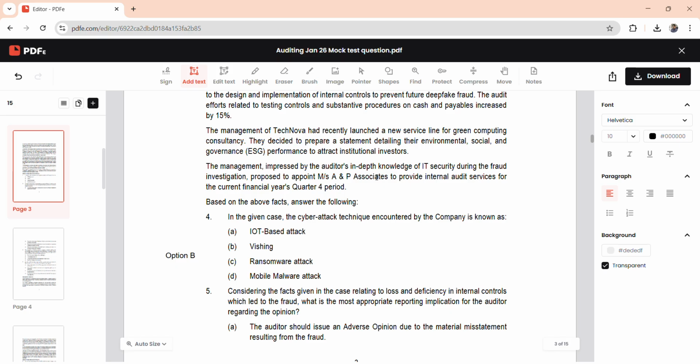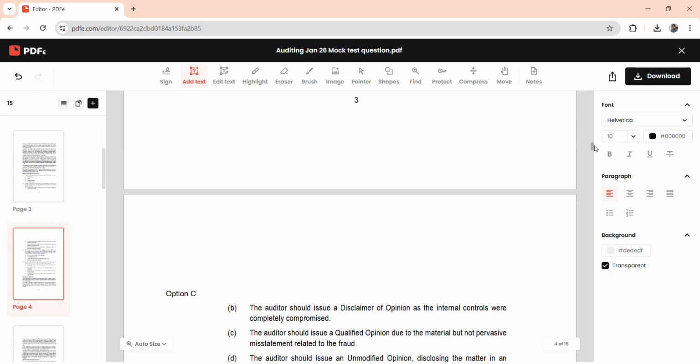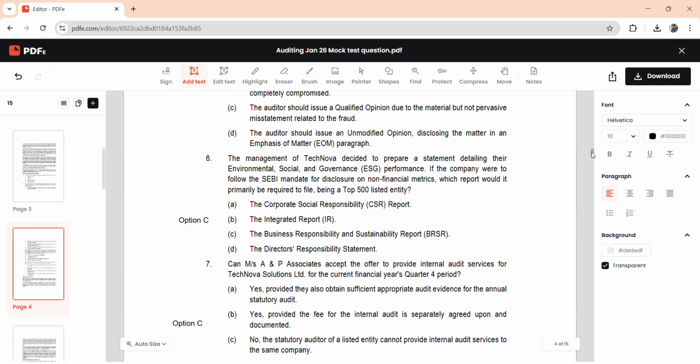So moving on to the next, considering the facts in this case relating to loss and deficiency, which is the more appropriate answer? What is the report that needs to be issued by the auditor as per SA 705? Is it that the auditor should issue an adverse opinion, or a disclaimer of opinion, or the auditor should issue qualified, or the auditor should issue unmodified opinion? In this case, if you see, it is material and not pervasive as it is specifically given in the question. So the auditor should issue a qualified opinion. So the correct answer for question 5 is option C. So moving on to the next, the 6th question.